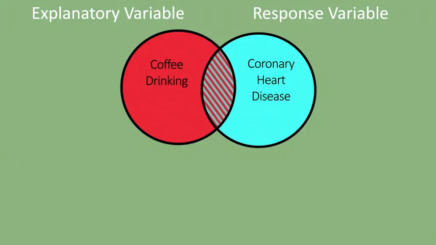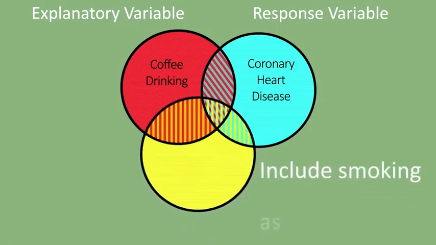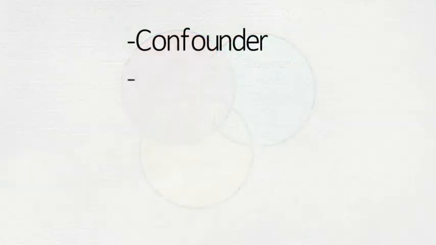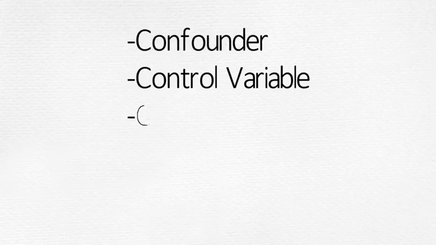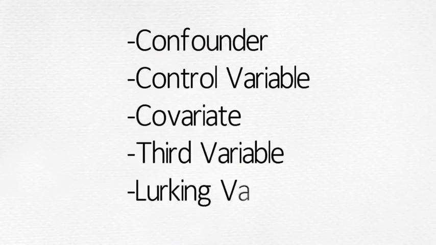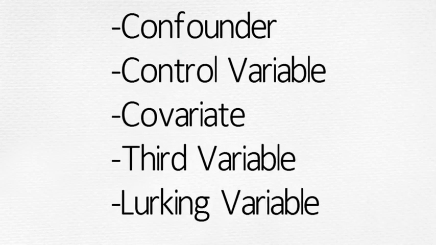But we may also know or believe that smoking is related to both coronary heart disease and coffee drinking. So we want to include smoking in our model as a possible confounder in the relationship between coffee drinking and coronary heart disease. Other terms used to describe a potentially confounding variable in my statistical model include control variable, covariate, third variable, or lurking variable.